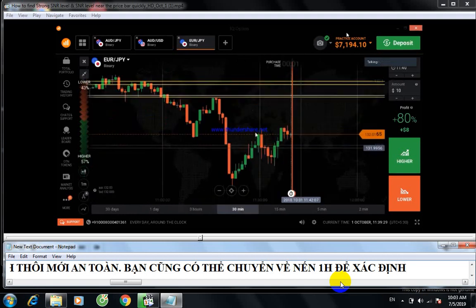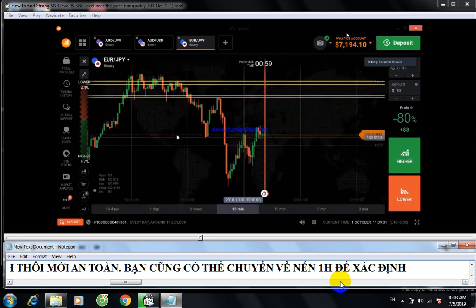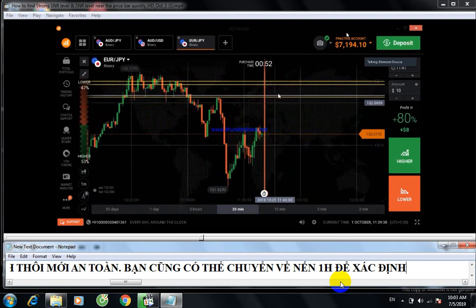Okay. This is the price bar. I draw near to the price bar. If the market comes to this level, it will reverse. You can use these levels, and I will draw again.